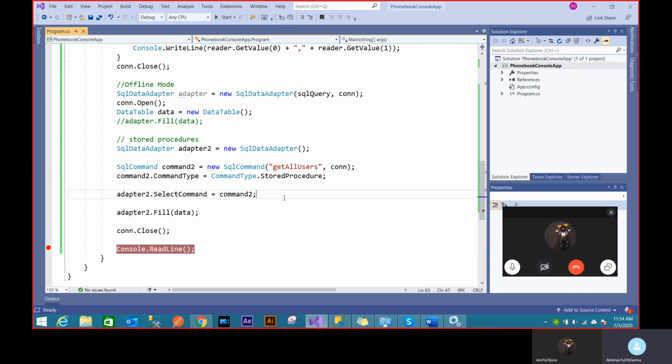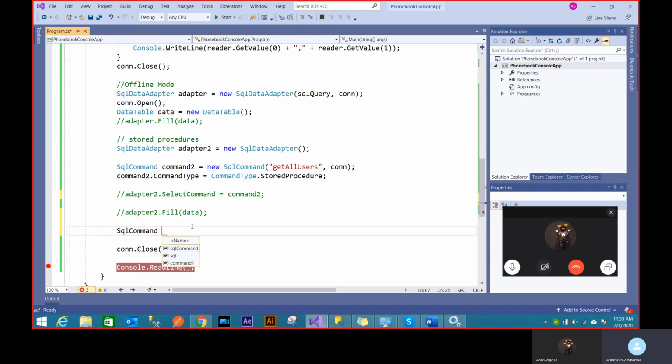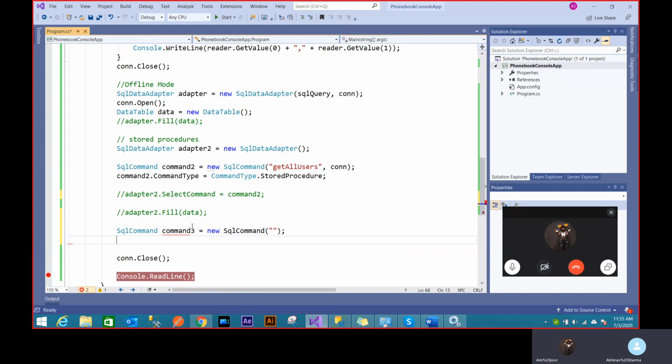Now let's try a different kind of thing. Let's not provide this command here now, and let's create a new command with a stored procedure value, because that's important. You have to do the task of updating and deleting records using stored procedures. Then you need to provide values from C#. Then only can you update it, right? So let's create a new command. This time we will use GetUser.